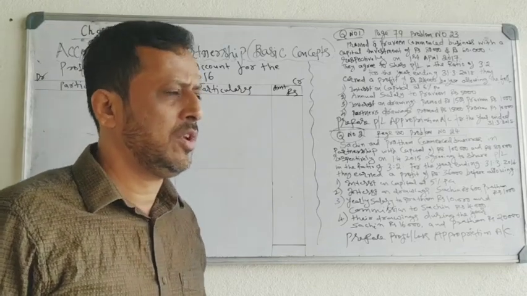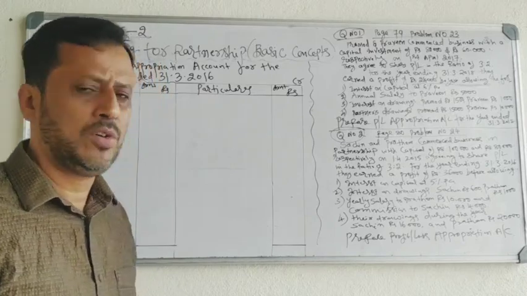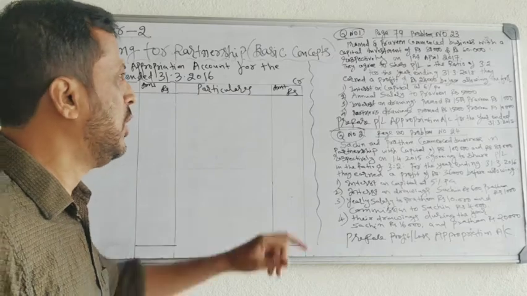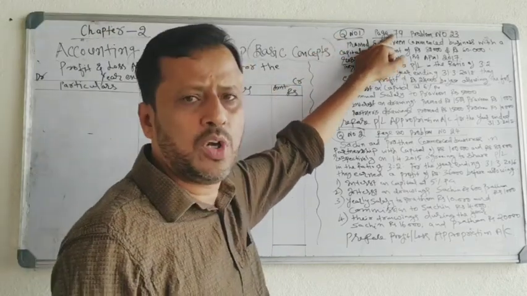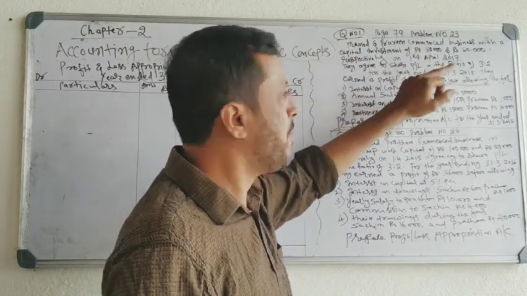For learning the preparation of profit and loss appropriation account, in today's class I took 2 problems from your book. One is question number 1 in your book, page number 79, problem number 23.